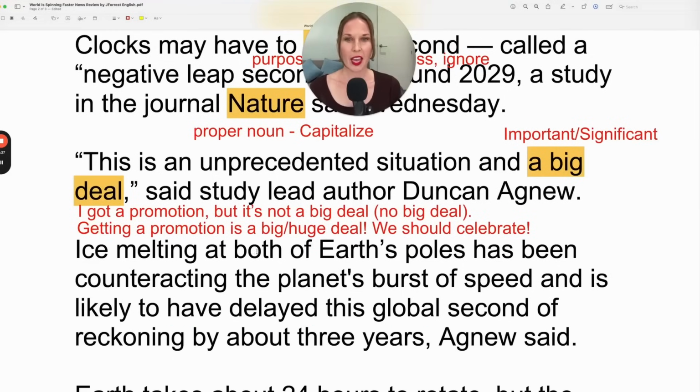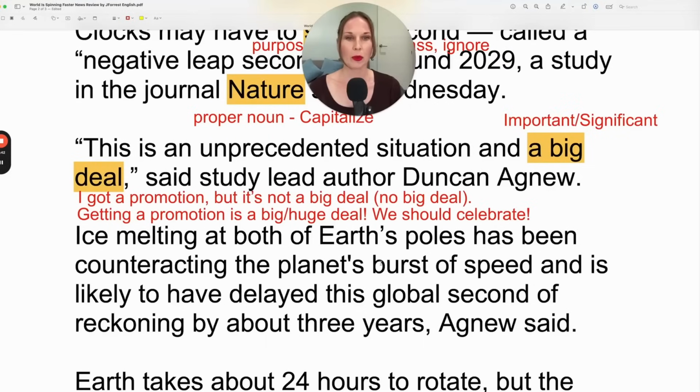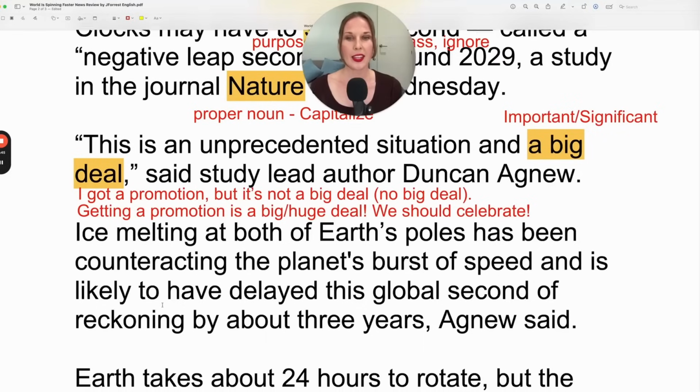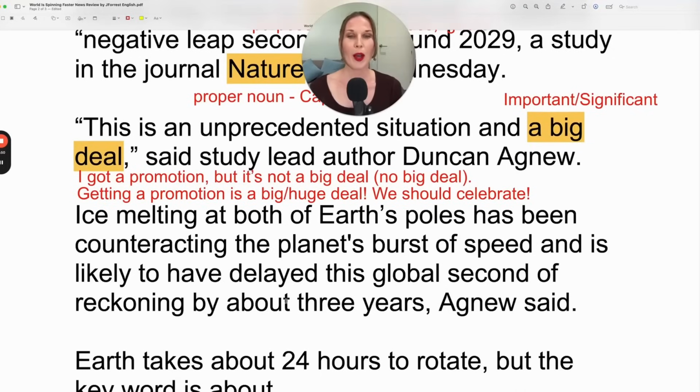Ice melting at both of Earth's poles has been counteracting the planet's burst of speed and is likely to have delayed this global second of reckoning by about 3 years, Agnew said. So let's take a look at this sentence because we have Earth's poles, which would be they. It's plural. There's more than one, so it's they. But then we have has been. Why is that? Because Earth's poles is not the subject that's being conjugated.